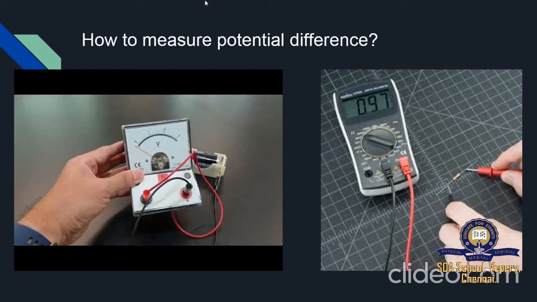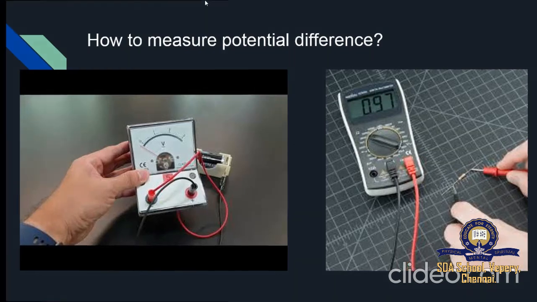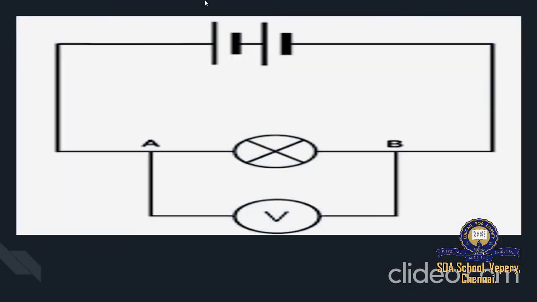To measure the potential difference across a component in a circuit, the voltmeter must be connected parallel to it. So when it is connected in a circuit, the voltmeter should be connected parallel to it. Okay, so if you want to measure the potential difference across a light bulb, you need to connect the voltmeter like this.